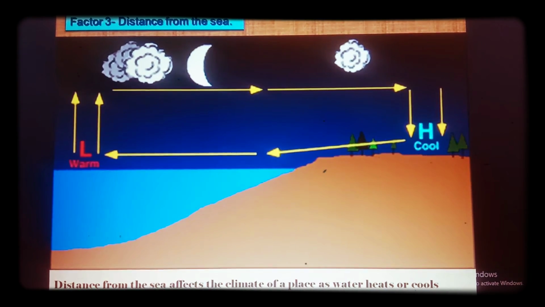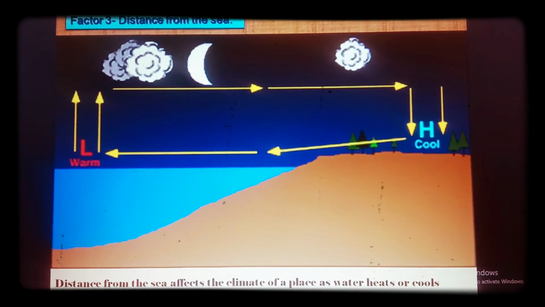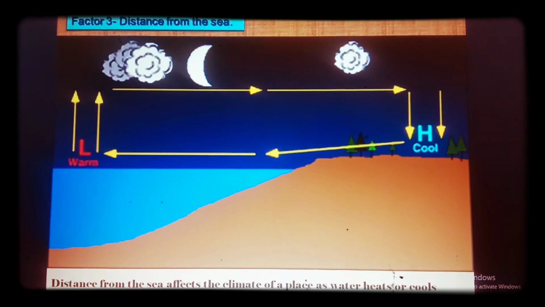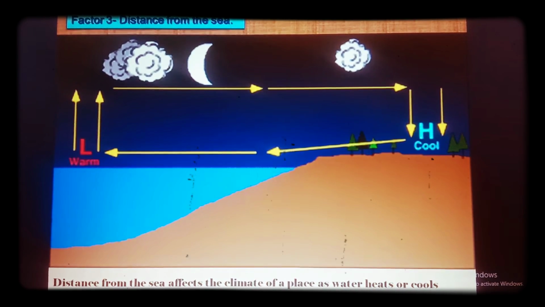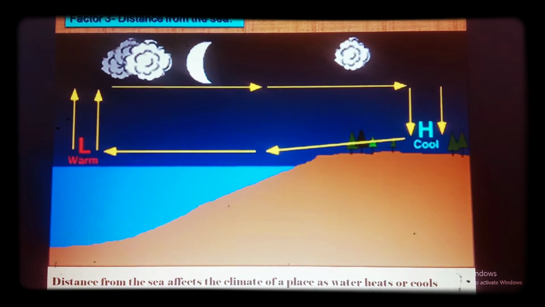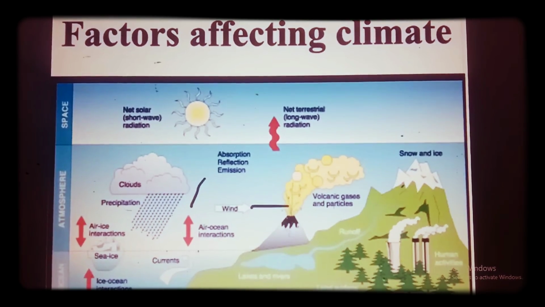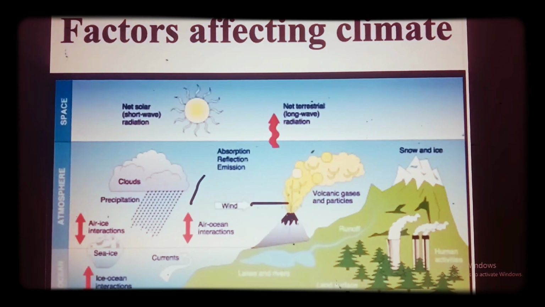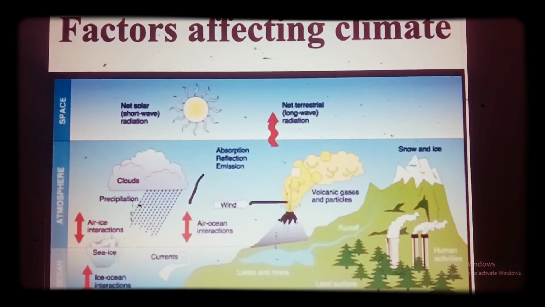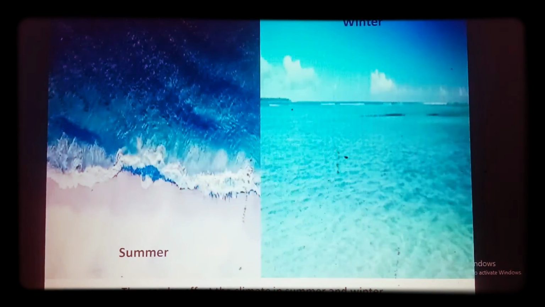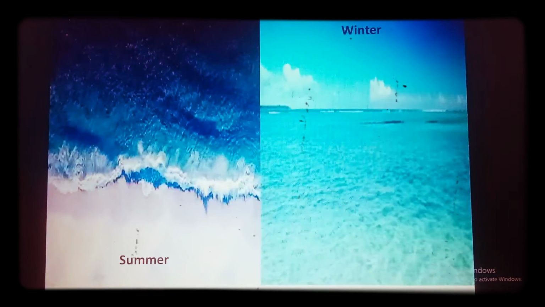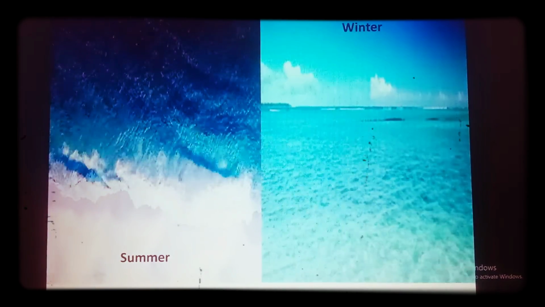Now this is the third factor, distance from the sea. Distance from the sea affects the climate of a place as water heats or cools more slowly than land. In this picture you can see the factors affecting the climate. The sea also affects the climate in summer and winter.